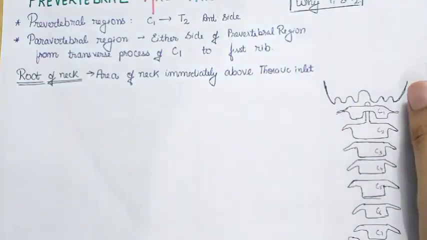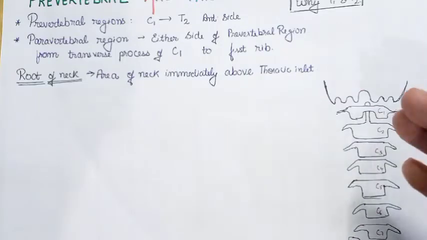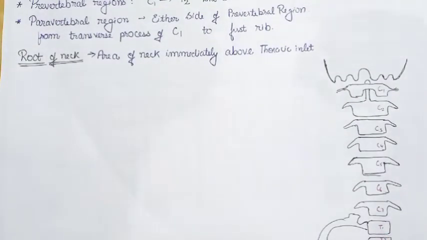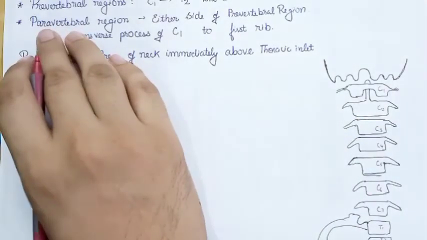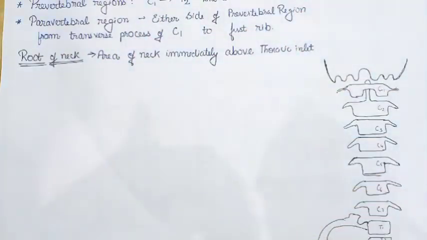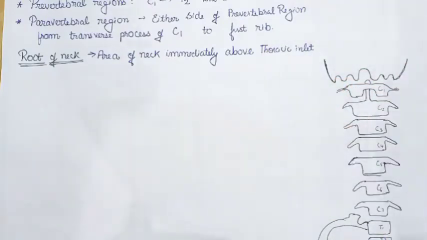What about the paravertebral region? It extends along either side of the prevertebral region, that is from the C1 to the first rib. So what do you understand by the extent till the first rib? See, the first rib makes its insertion or is attached to the T1 vertebra. In other words, the paravertebral region extends from the C1 to the first rib, but some muscles of the paravertebral region may extend to the second rib as well. That is, we have one very important muscle, scalenus anterior, attached to the second rib.